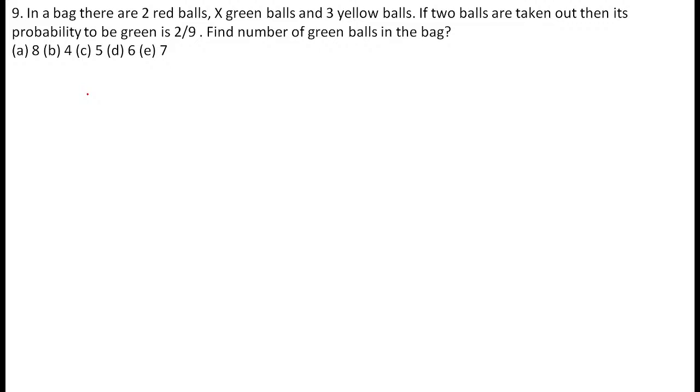Next one. See that. In a bag there are two red balls, x green balls, and three yellow balls.